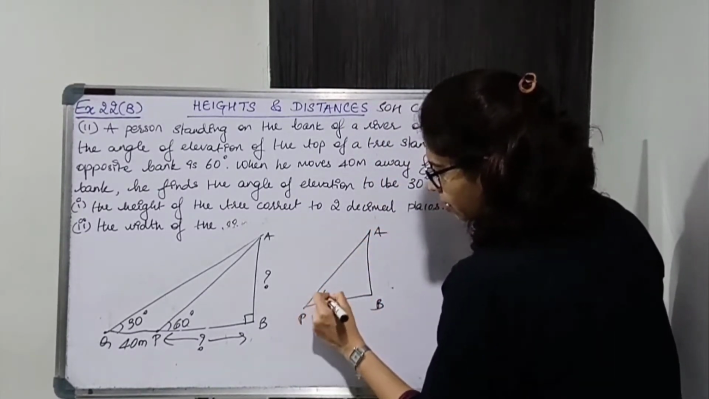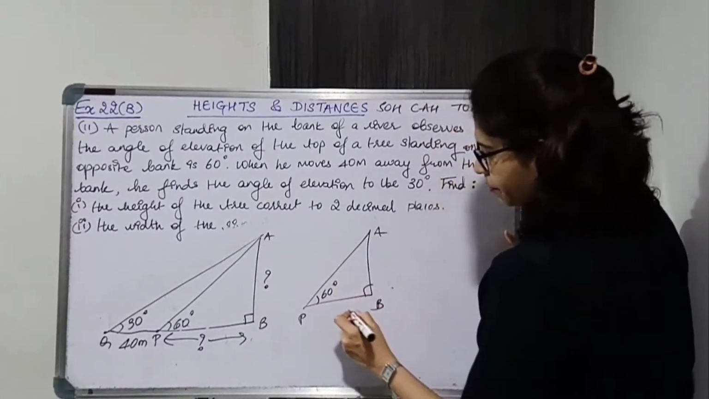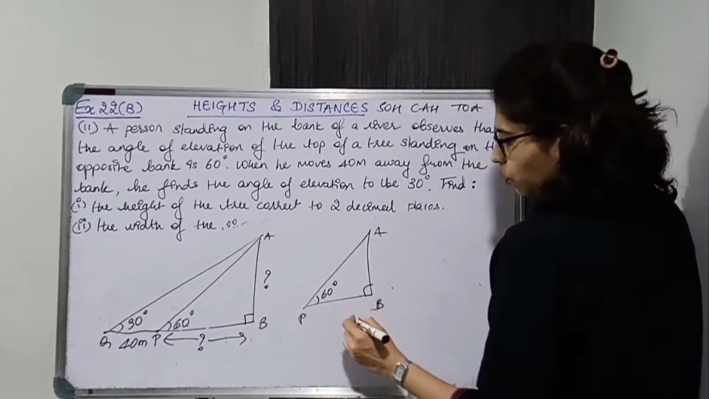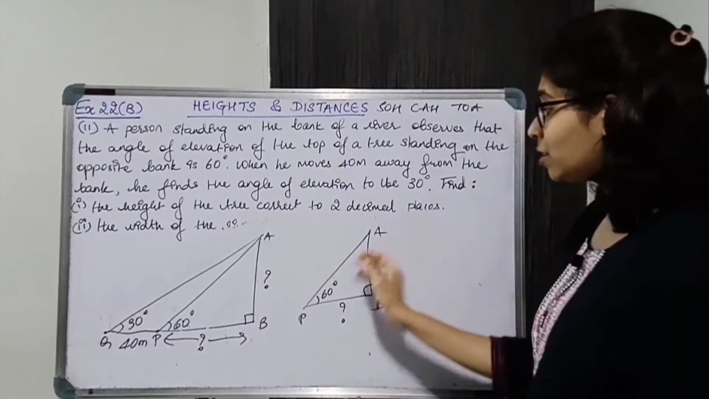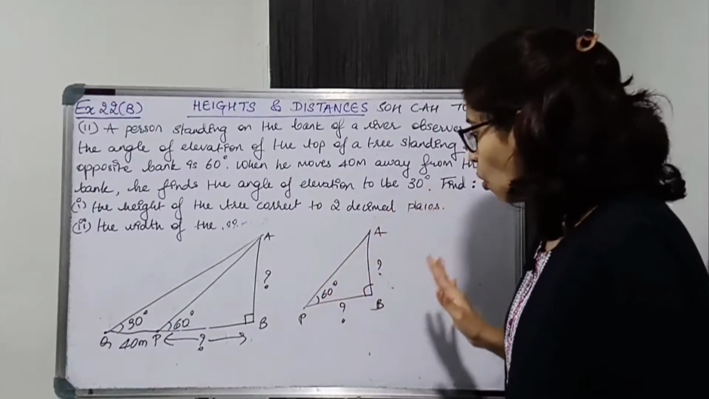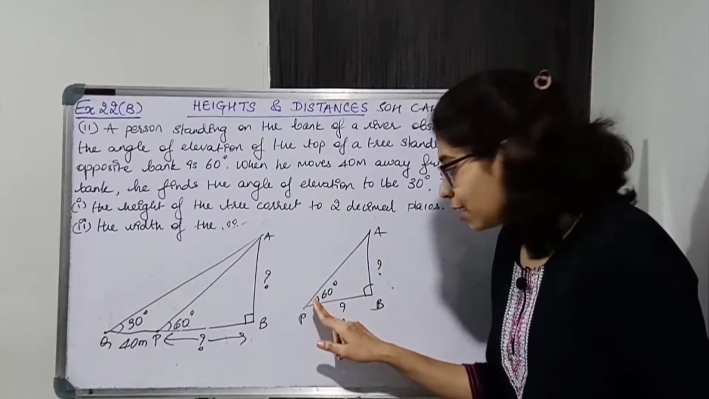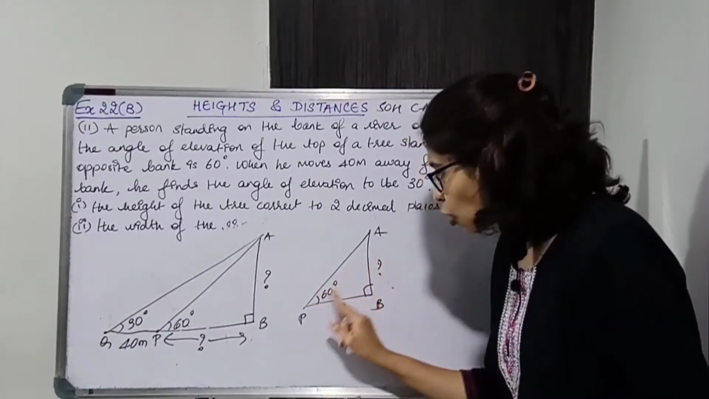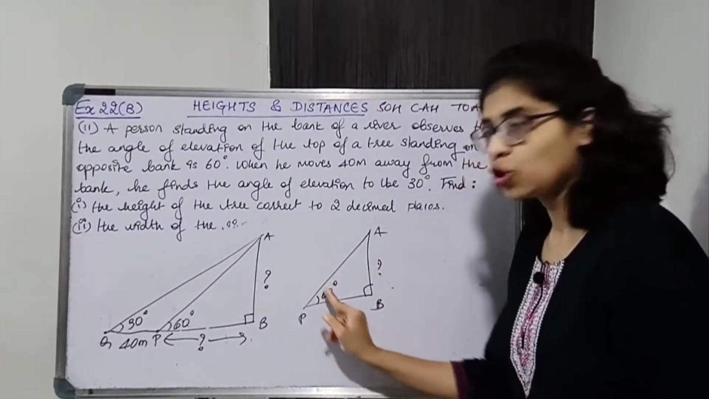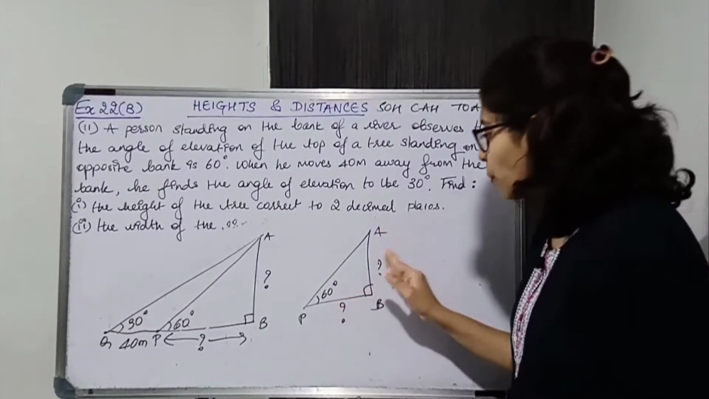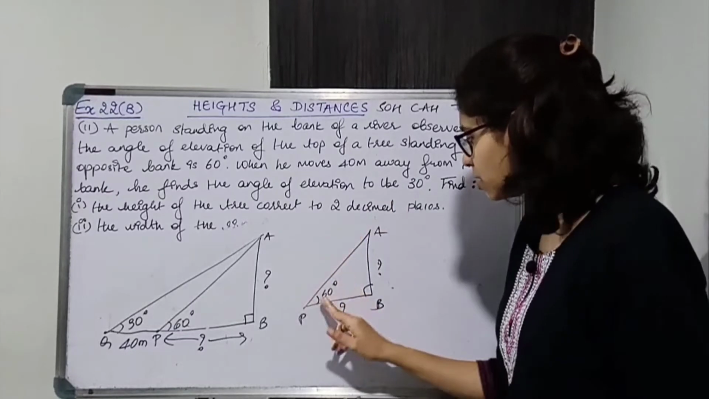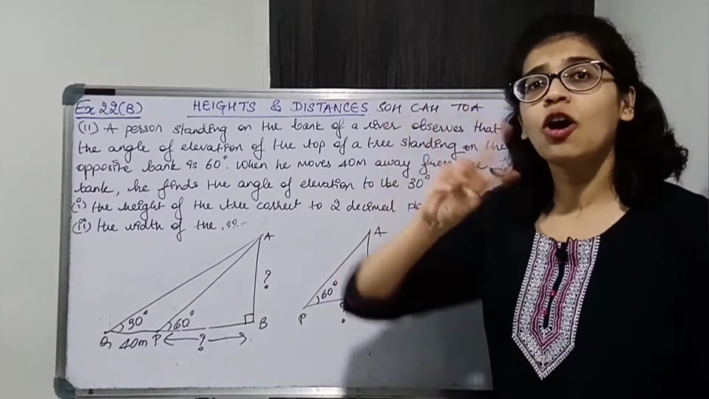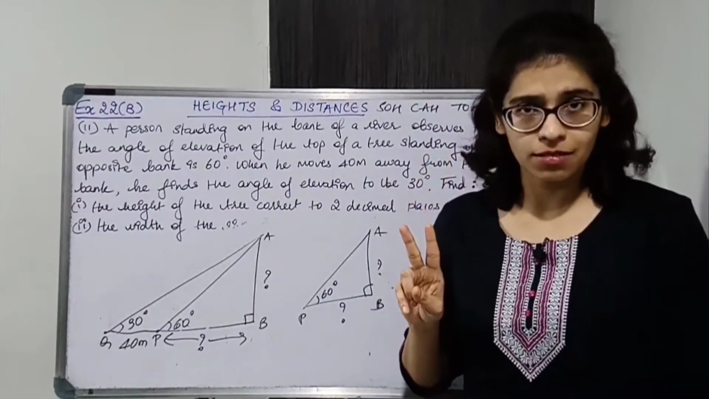AB, this is 60, this is 90. Now we don't know this, we don't know this, not even AB. We know nothing. So we know that this side is opposite of the angle and this side is adjacent of the angle. We have to find both opposite and adjacent. This is the hypotenuse, this is opposite, this is adjacent. The relation between opposite and adjacent, at least we'll find out.